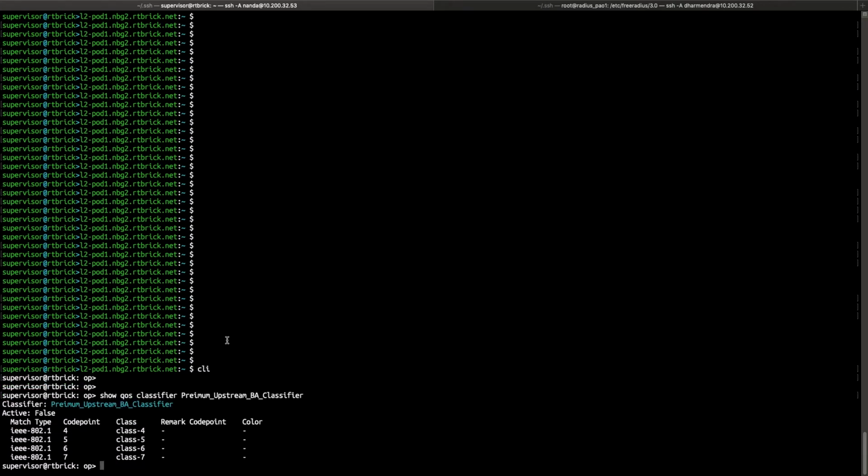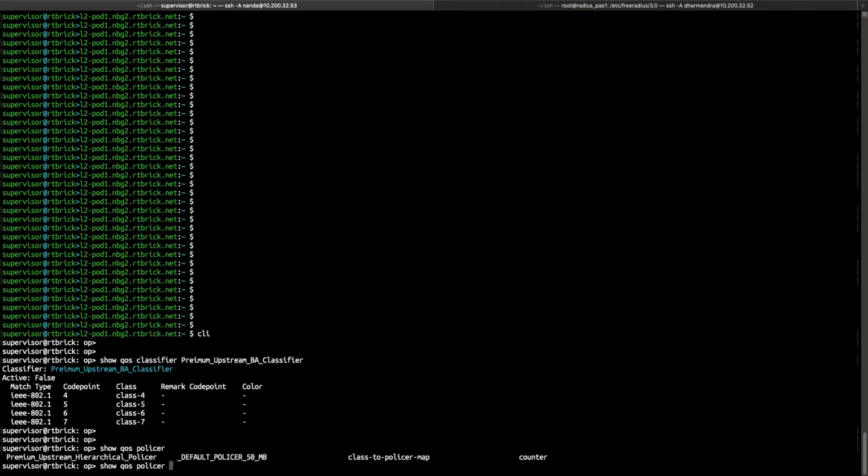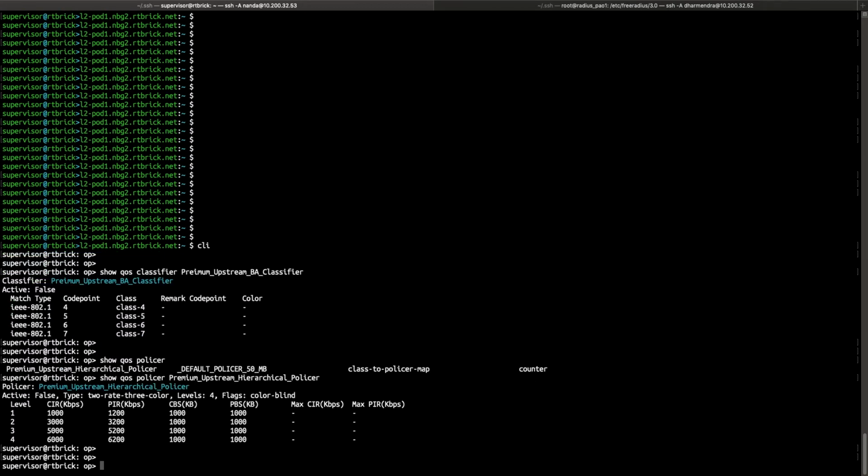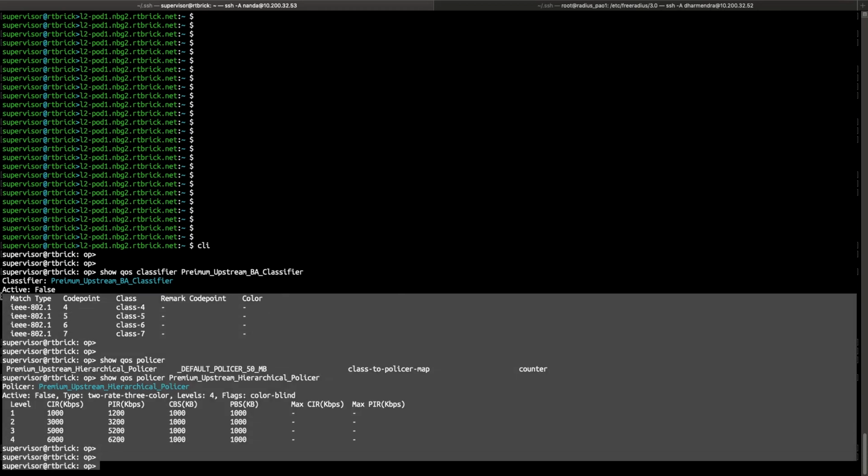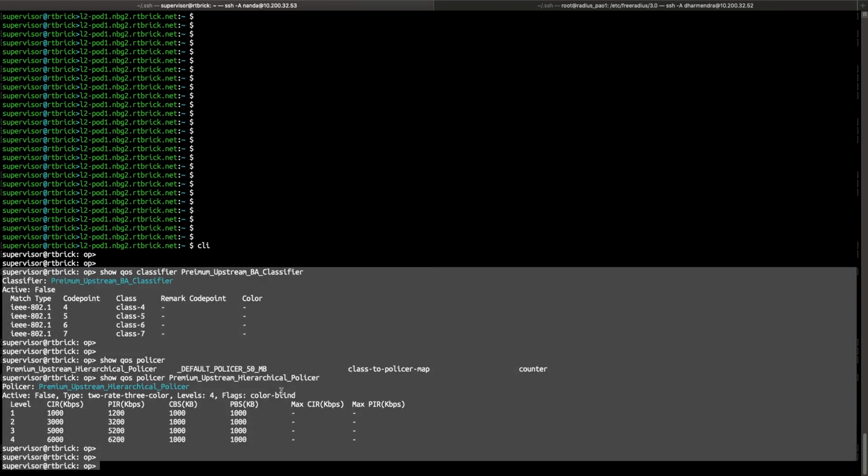Classifier component, where we have configured match type IEEE 802.1 with different code point to class mappings. Policer component, where we have defined all the 4 levels with CIR, PIR, committed burst size and peak burst size. We even support max CIR and max PIR. So these two are the components with which we can do the upstream policing.